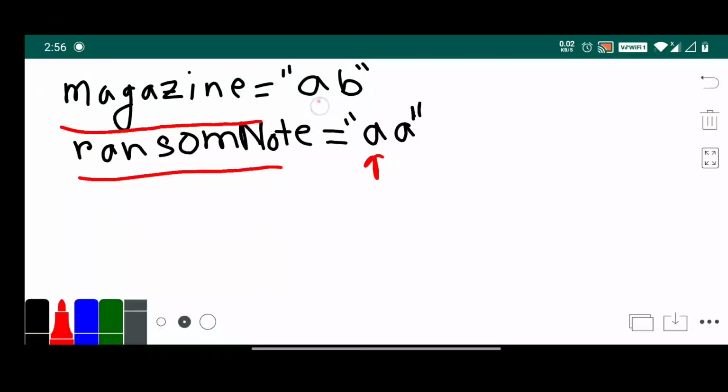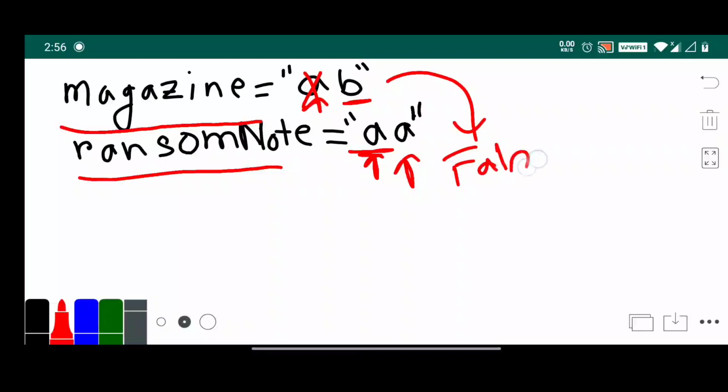We check A is present in the magazine. Yes, A is present. And there is another rule, that each letter in the magazine can be used once in your ransom note. So whenever a ransom note letter is matched with the magazine string, we remove it and then check the next one. Is there another A? No, there is no other A, so we simply return false.